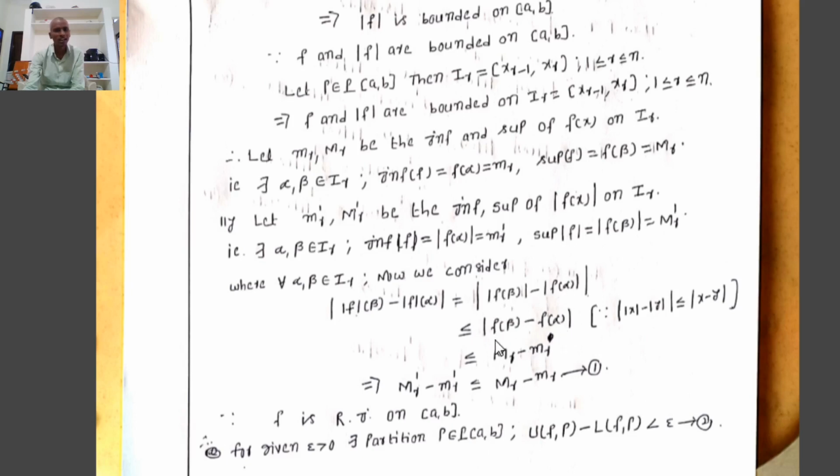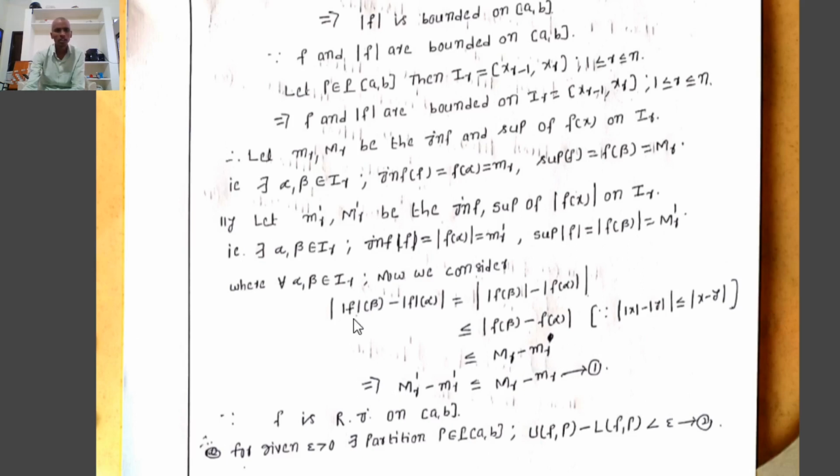That implies it is less than or equal to mod of f of beta minus f of alpha. Where we know that f of beta equals capital M, f of alpha equals small m. That implies it is less than or equal to modulus of M minus m. Always capital M minus small m is greater than or equal to 0. That implies it is less than or equal to capital M minus small m.